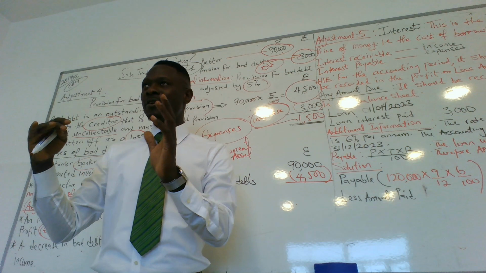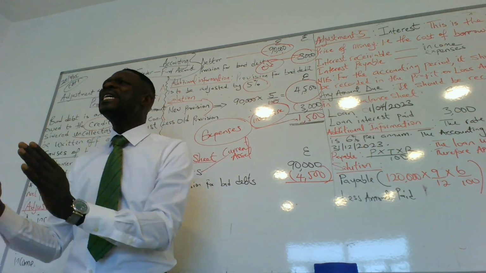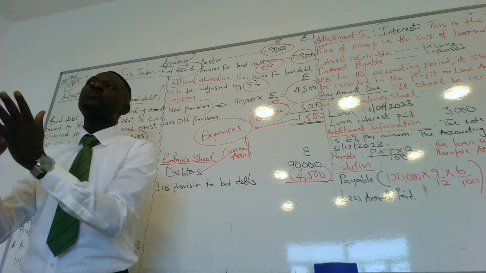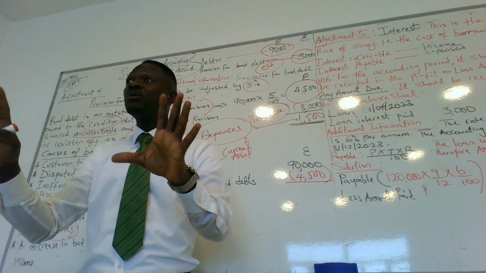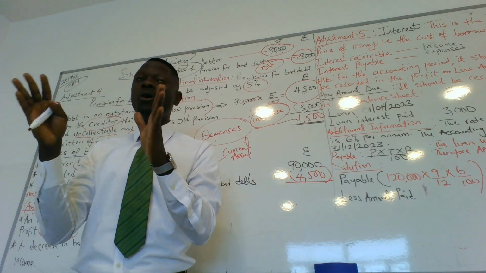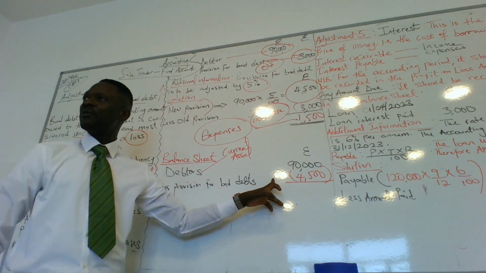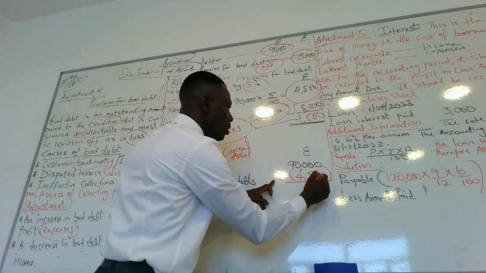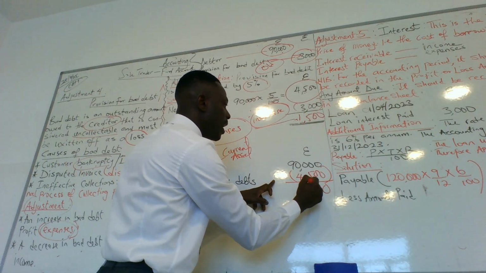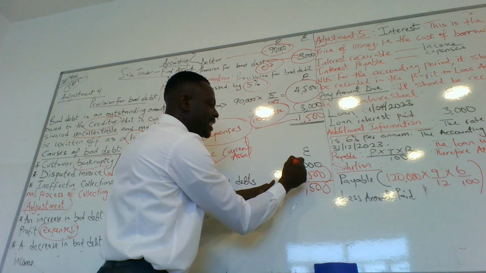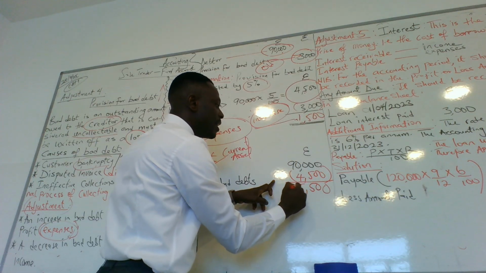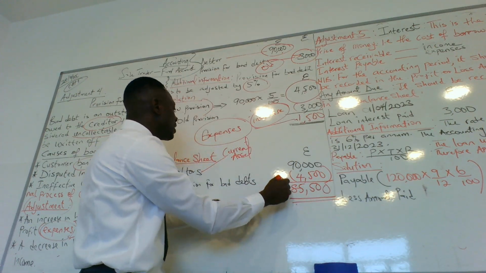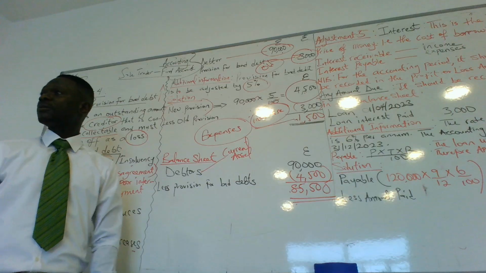So you're making an adjustment. You are making a provision in case they do not pay back. But the whole amount that you could make provision for is 4,500. So it is expected that this becomes 85,500, which is your new debtors.